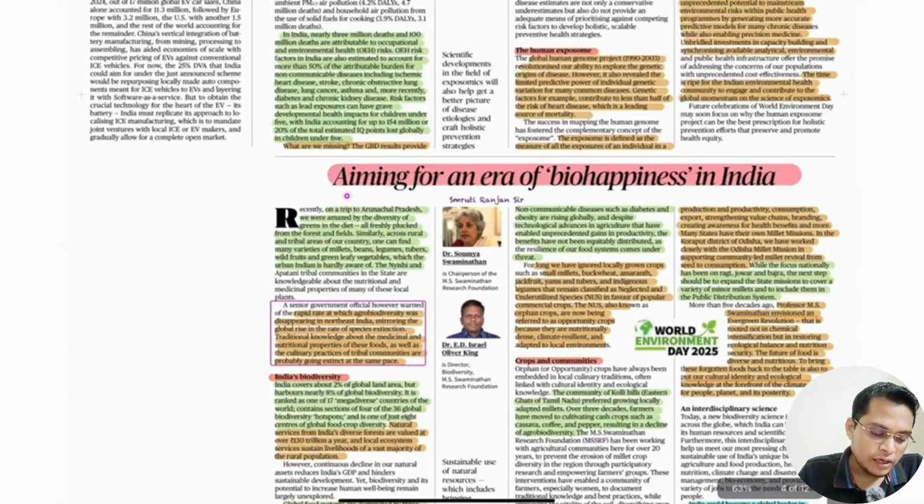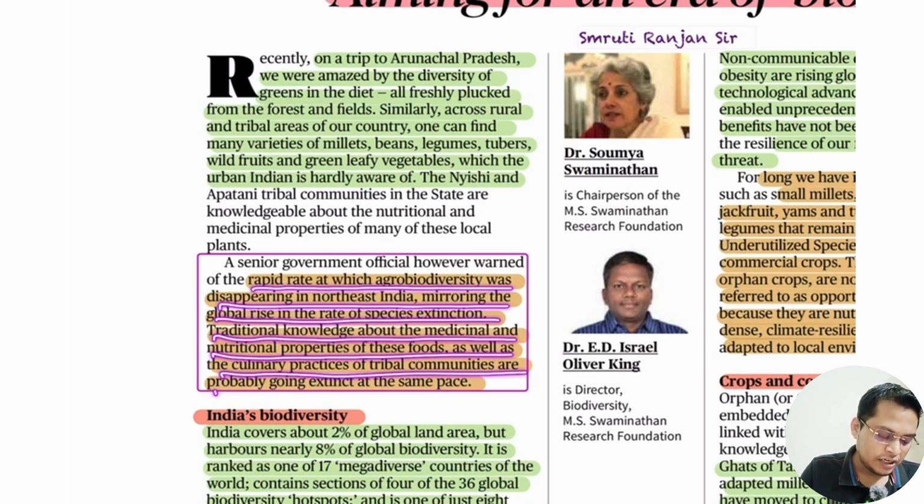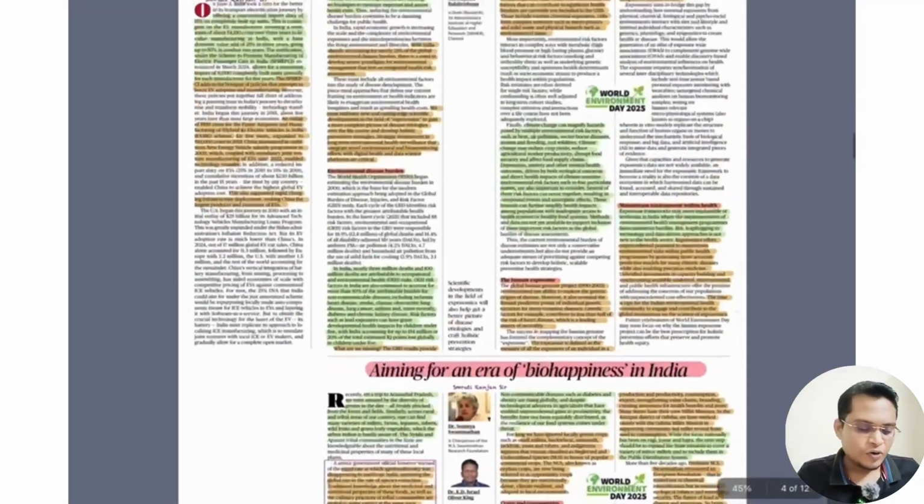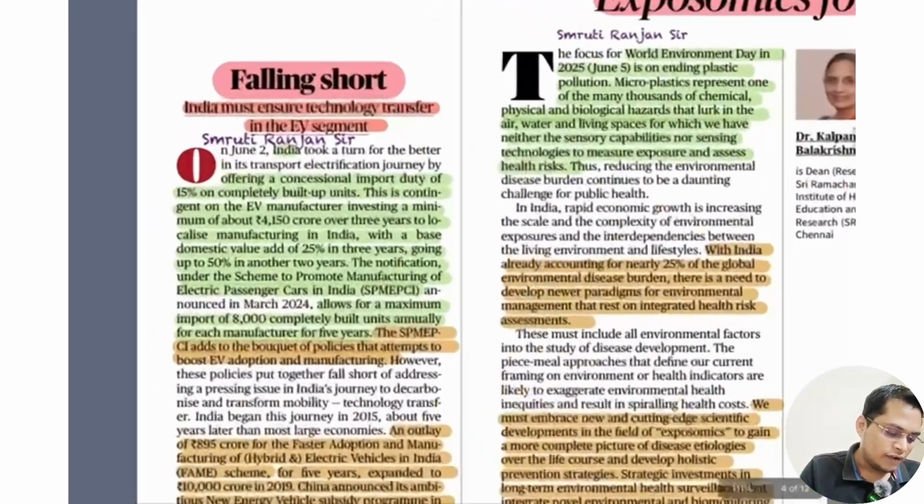So, aiming for an era of bio happiness. Living in an area near the forest environment is what gives you happiness. The rapid rate at which biodiversity is disappearing in the Northeast mirrors the global rise in the rate of species extinction. Traditional knowledge about the medicine and nutritional properties of food, as well as culinary practices of tribal communities, are probably going extinct at the same pace. So this article is talking about all these things. You need to preserve our traditional food habits, all these things.